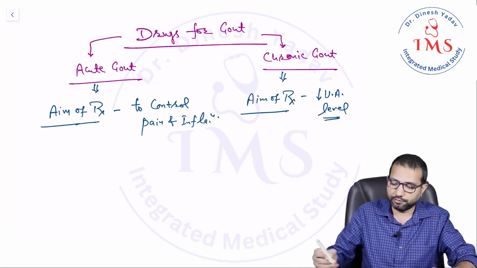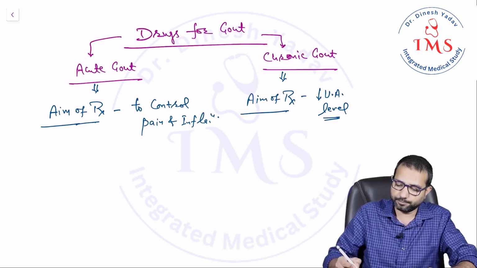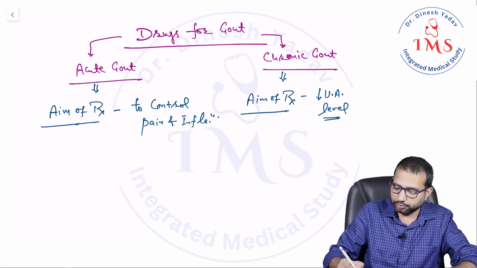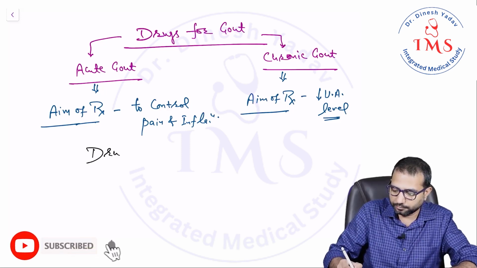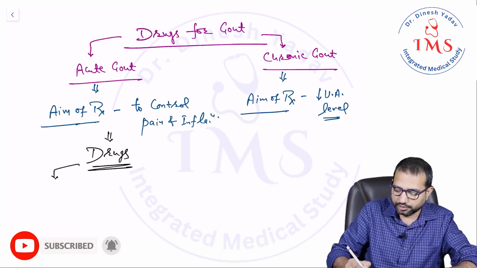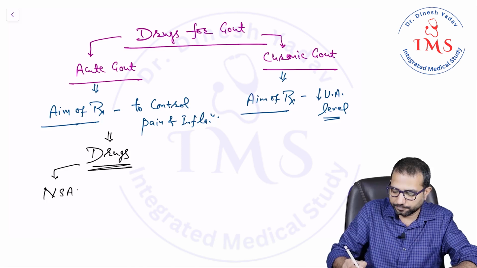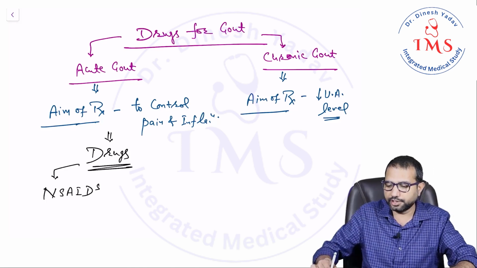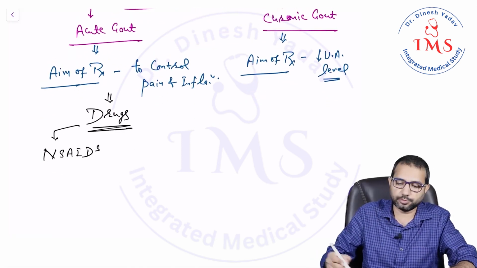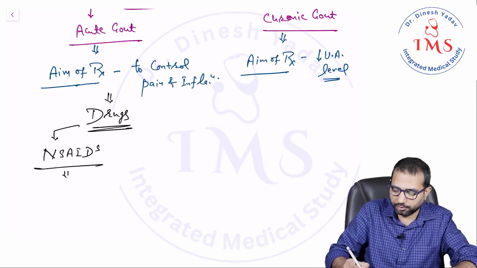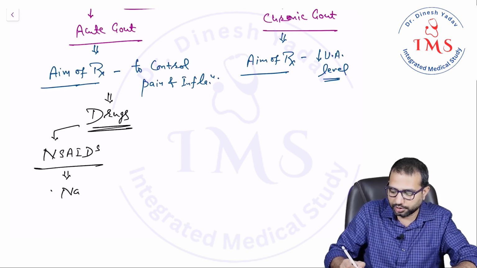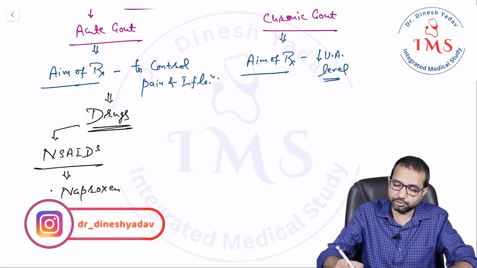So first, what are the drugs for acute gout? Drugs used for acute gout. First we can use the NSAIDs. I told you we can use the NSAIDs for this purpose. Non-steroidal anti-inflammatory drugs, we can use the naproxen-like drugs. Naproxen, indomethacin-like drugs can be used.